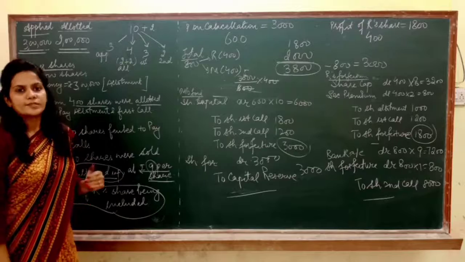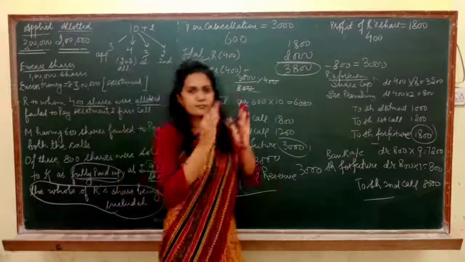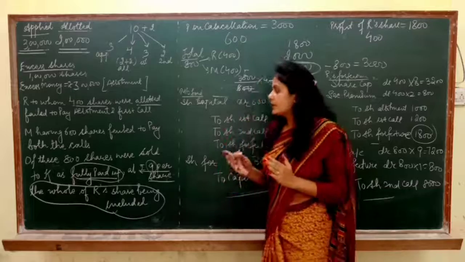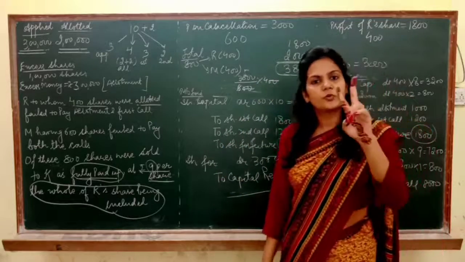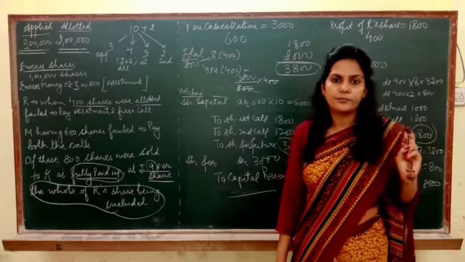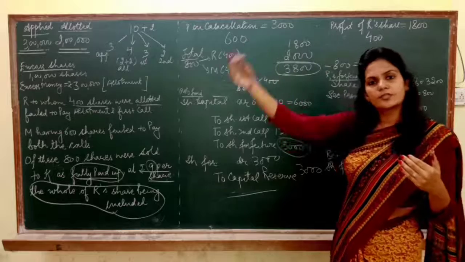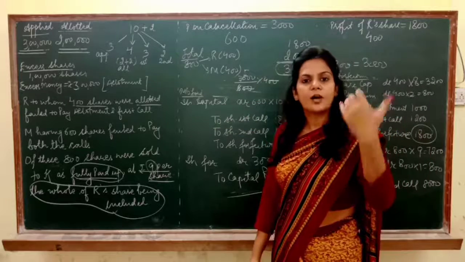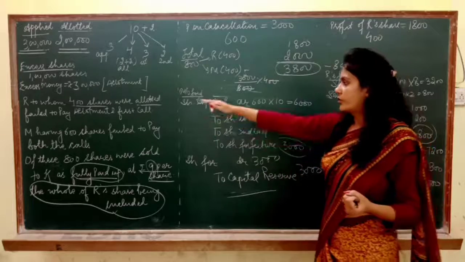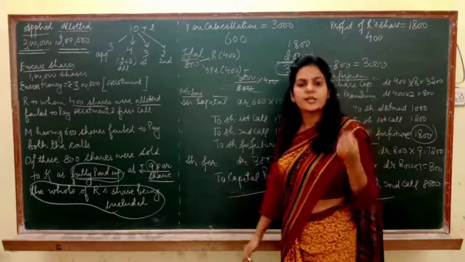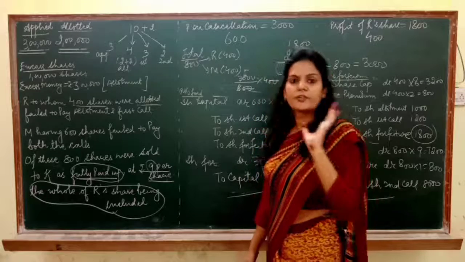I hope this point is clear to you. You need to check this thing. See, this is a new kind of question you may say. Here, what is basically happening? You are forfeiting the shares of two persons, M and R. After cancelling their shares, you are selling the same shares to K. You cancelled 1000 shares. The total of their shares are 1000, 400 of R and 600 of M. So you cancelled 1000 shares, but you have reissued only 800 shares.